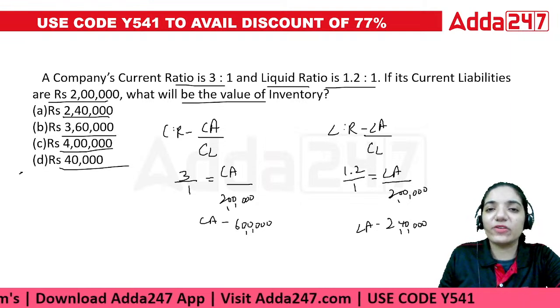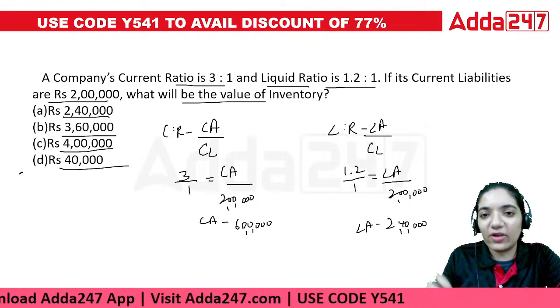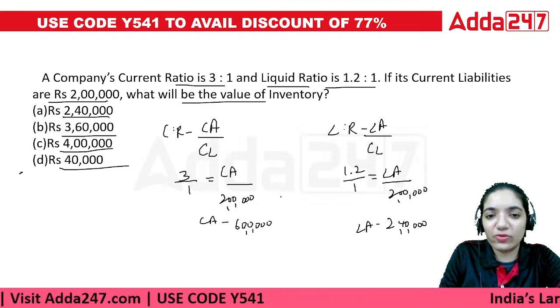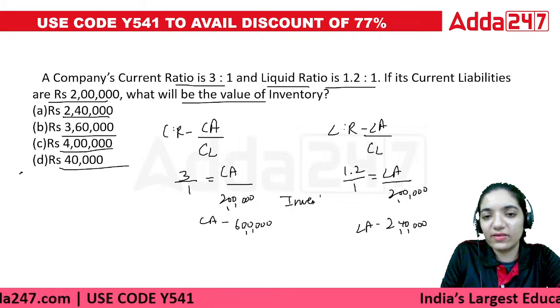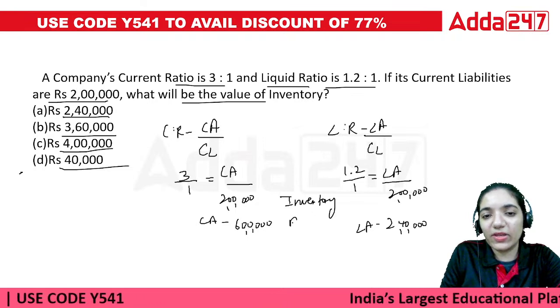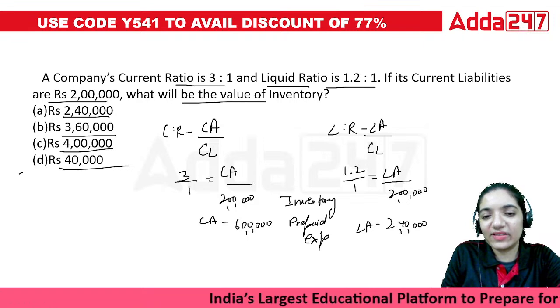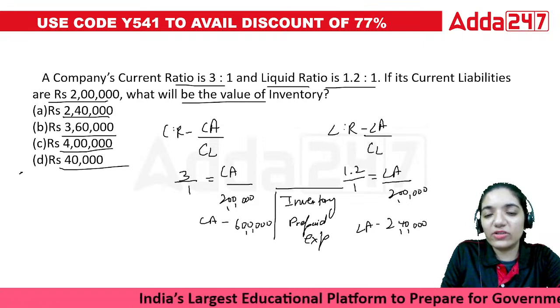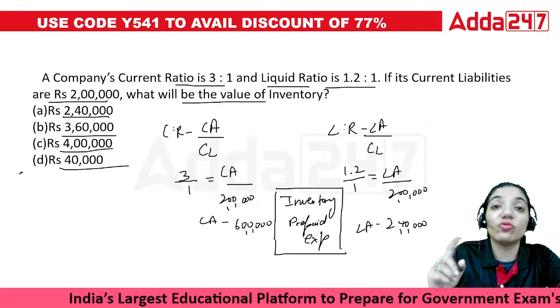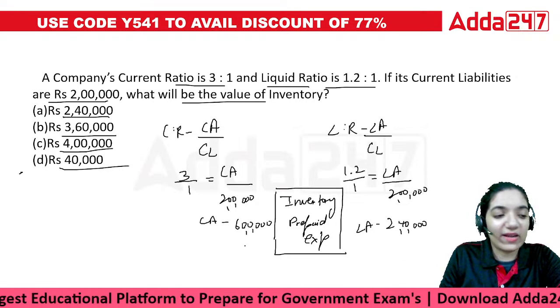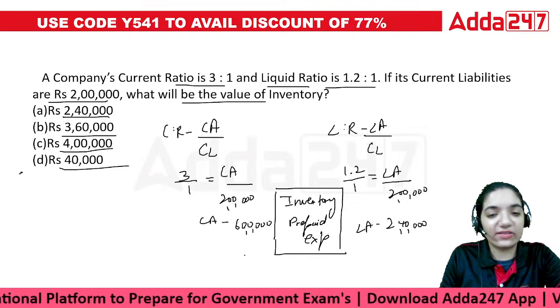If out of the total current assets, liquid assets are only 2 lakh 40, the difference can either be due to inventory or the prepaid expenses. These are the only two items which have been excluded from the liquid assets. From all the current assets, these two are taken separately.